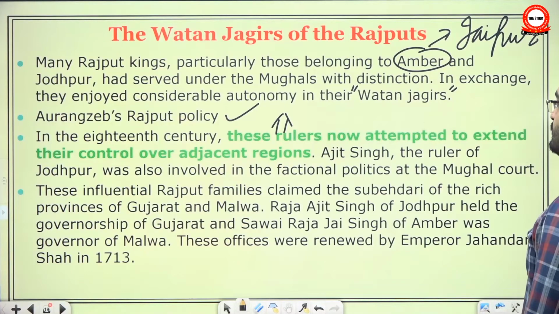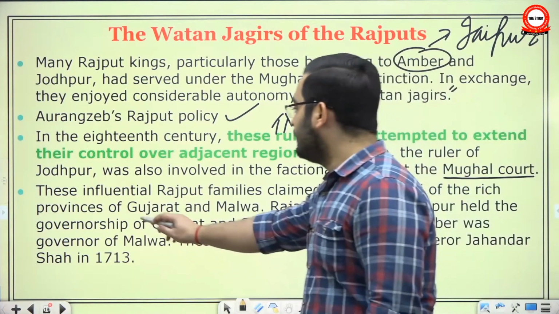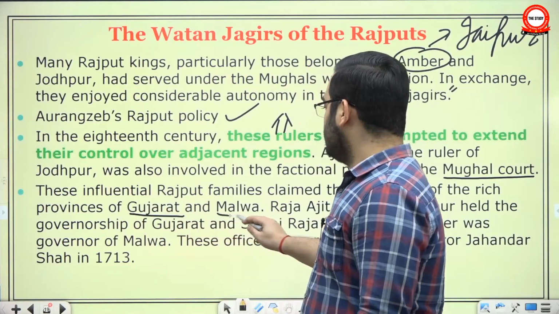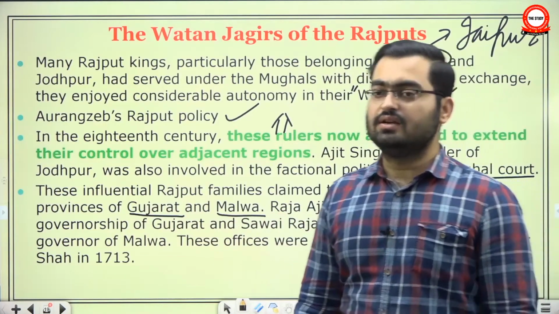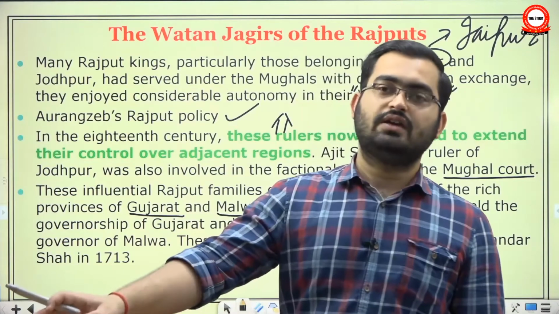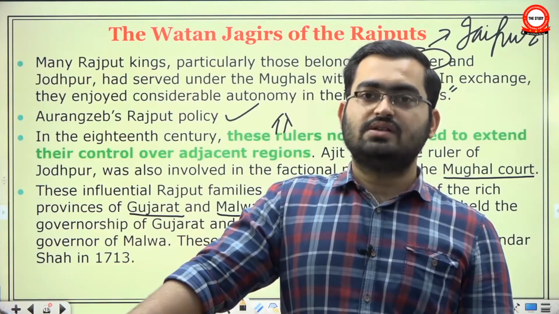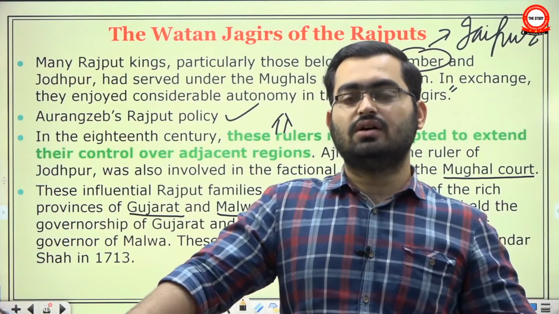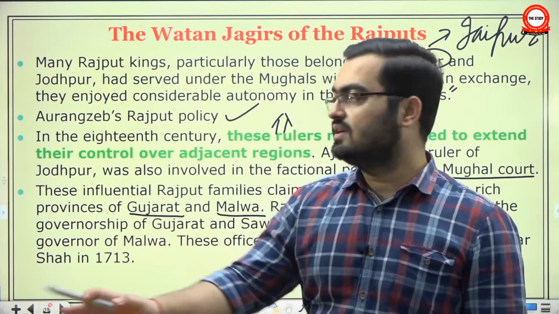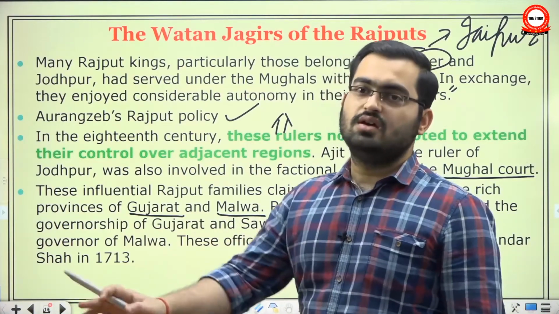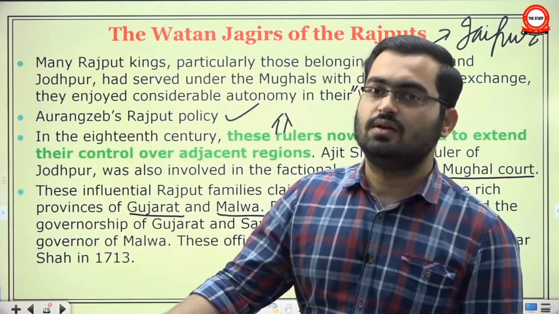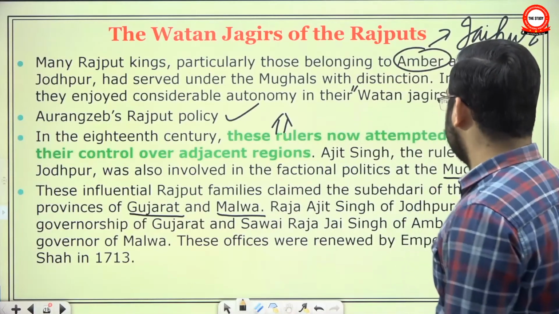Ajit Singh, the ruler of Jodhpur, was also involved in the factional politics at the Mughal court. The influential Rajput families claimed the subedari of rich provinces of Gujarat and Malwa. See, just as other Mughal nobility thought that, okay, if we cannot survive at the Mughal center, let's create a regional control, a regional dominion, similarly, even they are saying that, look, give us the subedari of provinces like Gujarat and Malwa.